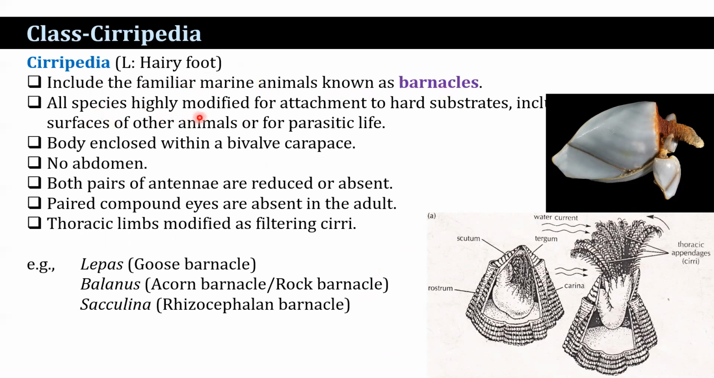All species are highly modified for attachment to a hard substratum, including the outer surface of other animals, or for parasitic life. Body enclosed within a bivalve carapace. No abdomen. Both pairs of antennae are reduced or absent. Paired compound eyes are absent in the adult. Thoracic limbs modified as filtering cirri. The examples are Lepas and Balanus.